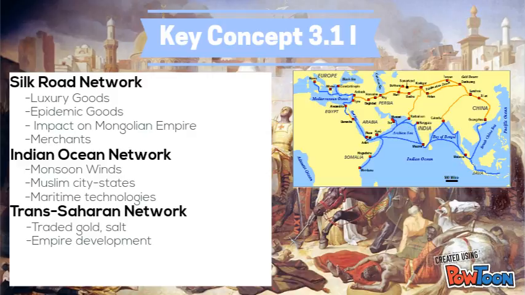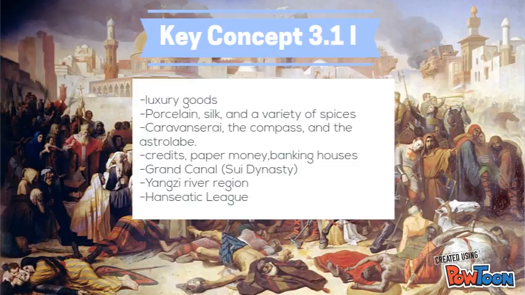Due to this trade, empires were able to develop in the Sahara Desert, with Muslims spreading to Africa on the trans-Saharan trade route. The exchange of luxury goods began to increase due to its fall with the decline of Eurasian civilizations. Luxury goods have no purpose in helping someone survive, but do establish some wealth. The improvement of production techniques, transportation innovations, and other improvements led to the acceleration of the desire for luxury goods. Porcelain, silk, and a variety of spices were a few primary luxury goods during this time.